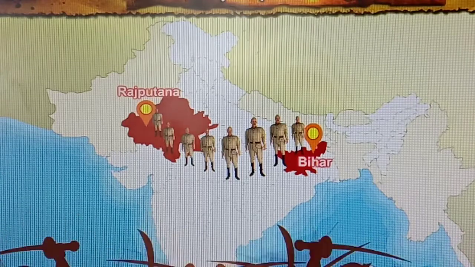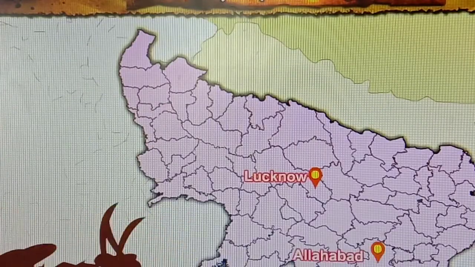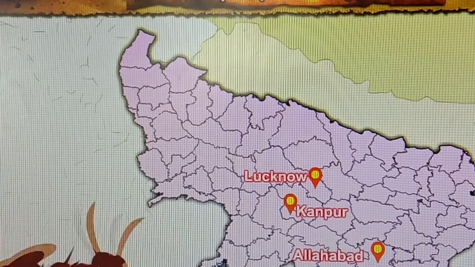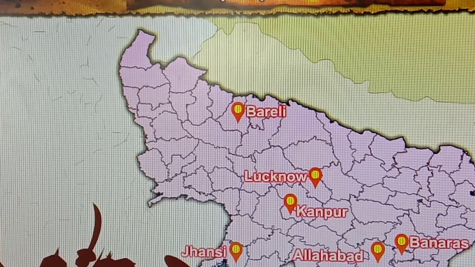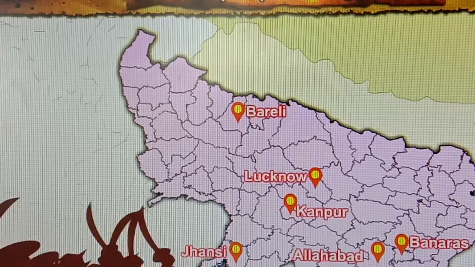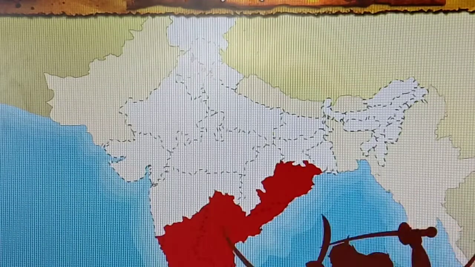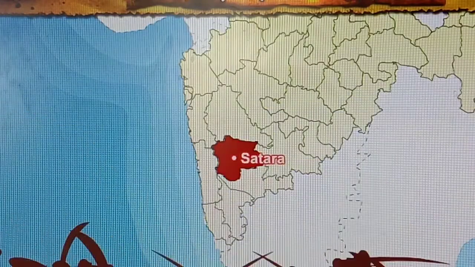The Indian soldiers revolted in cantonments from Bihar to Rajputana. These are the military units. In all these units, the revolt spread. All the Indian soldiers were against the British officers. The revolt spread in Lucknow, Allahabad, Kanpur, Banaras, Bareilly and Jhansi. In all these regions, Indian soldiers raised their revolts against the Britishers. Later it spread to South India also.